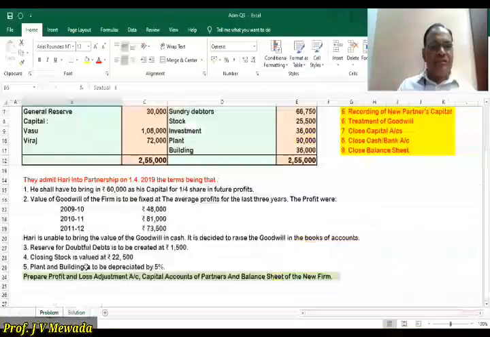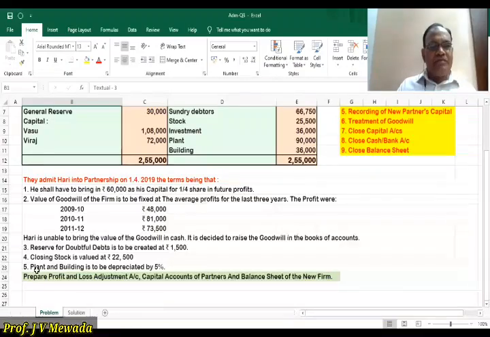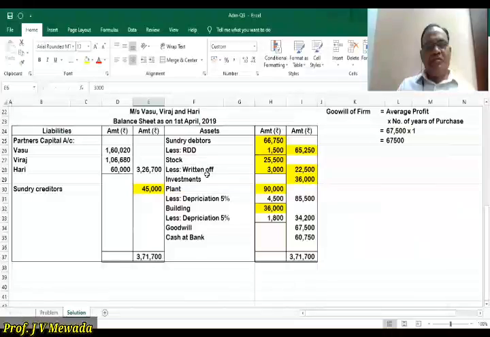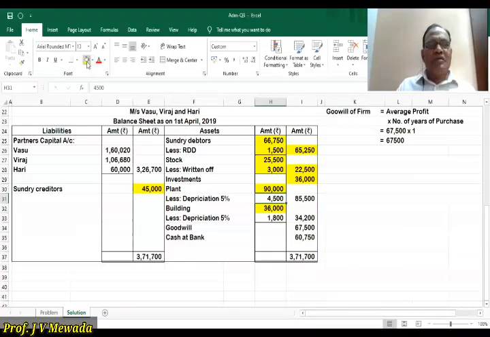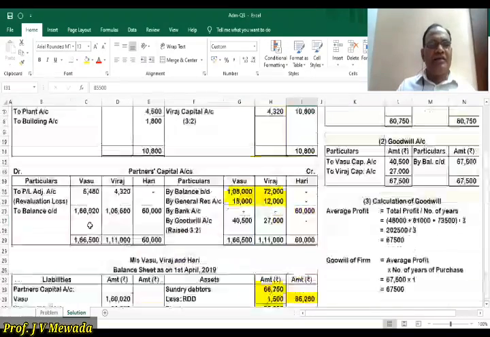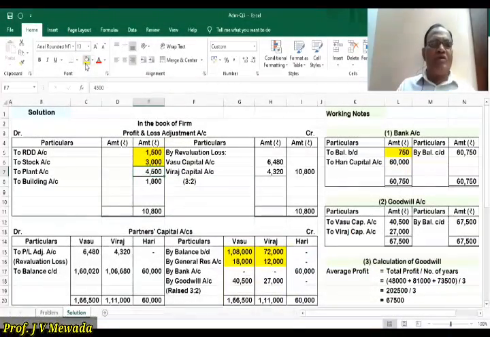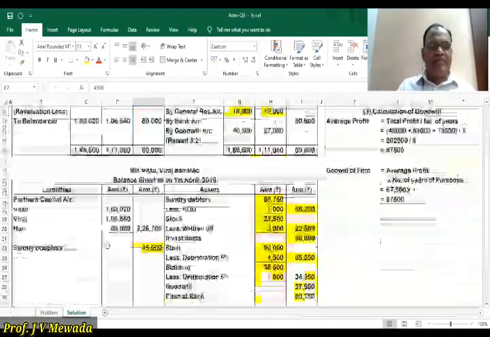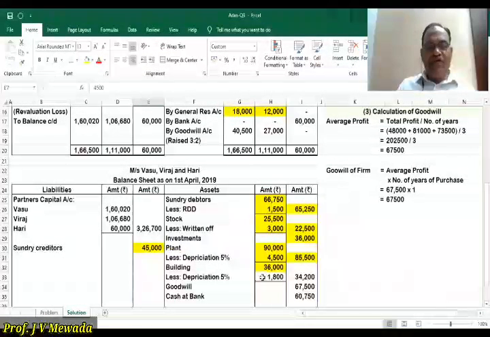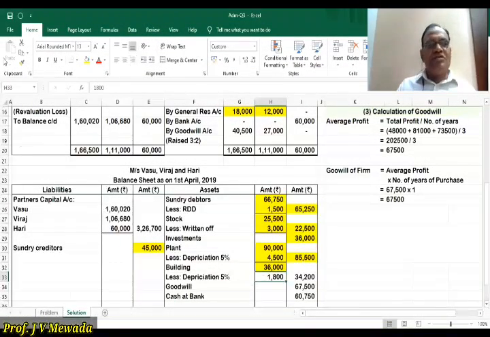Okay. Now plant and building both are depreciated by 5%. So let us see here. We are having plant, 5% depreciation is 4,500. So outer column it is 85,500. And second effect in profit and loss adjustment account, to plant account 4,500. All losses we are recording on the debit side. Same way, building also depreciated by 5%. So 1,800, and outer column it is 34,200.